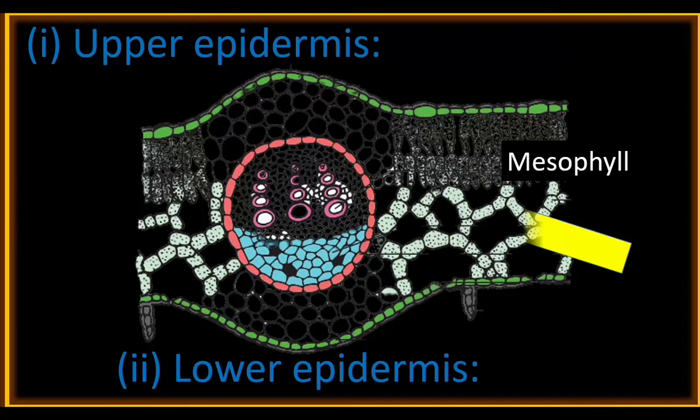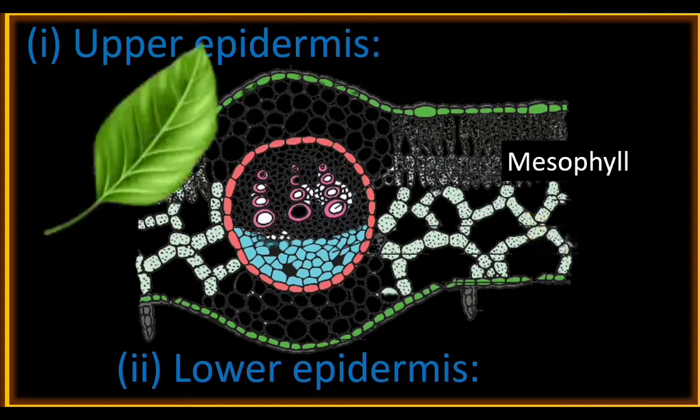So automatically water from the xylem moves into the mesophyll. Water flows through the veins of the leaves and reaches the xylem. From the xylem, water moves into the mesophyll, and through the stomata, water moves out of the plant.